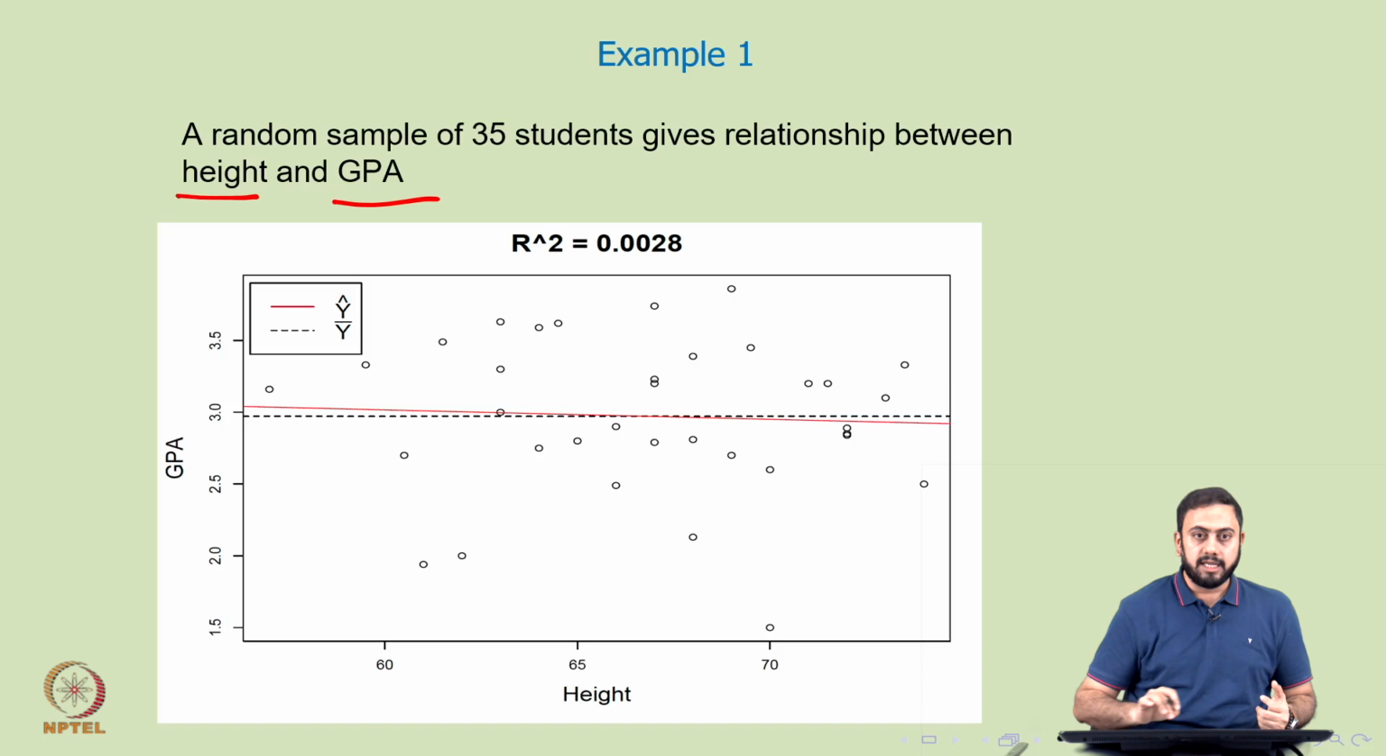So if you take height to be the predictor and the GPA to be the response, our very naive assumption is that we were trying to capture the GPA using the height of a student, which is nonsensical, and again that is being reflected in the scatter plot as well.